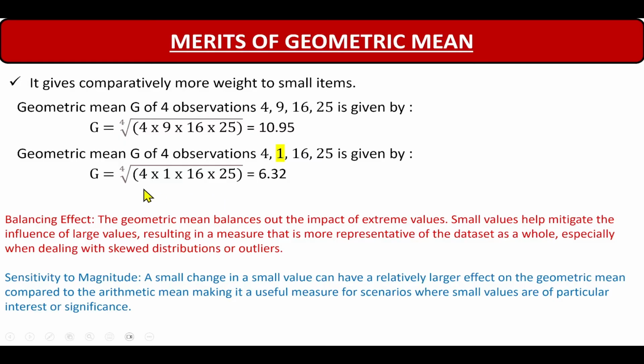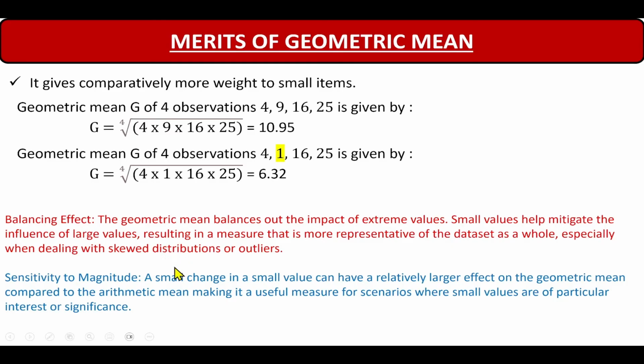So suppose there are a number of extreme values, just one small value will get down, will reduce the value of the entire geometric mean. And this is very important in case of skewed distributions in data science, or in the presence of outliers. Okay, remember this is very important in data science. This small value is going to cause a balancing effect.